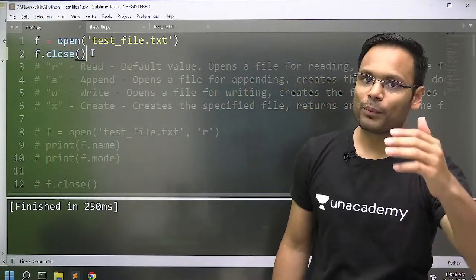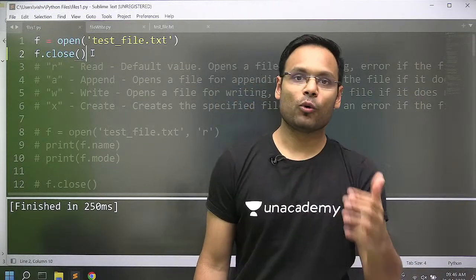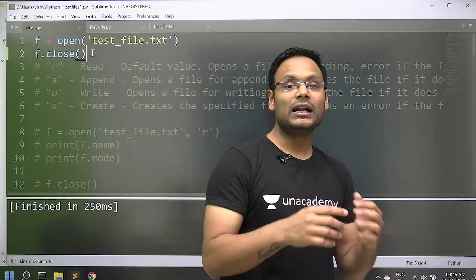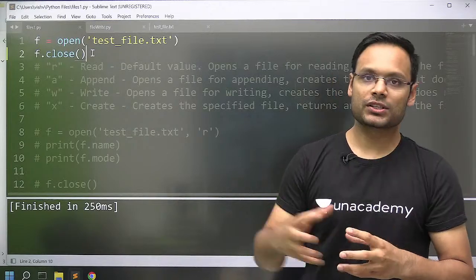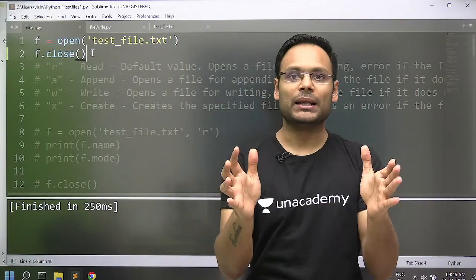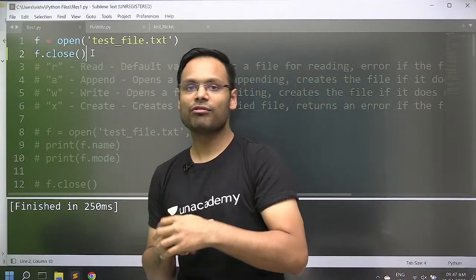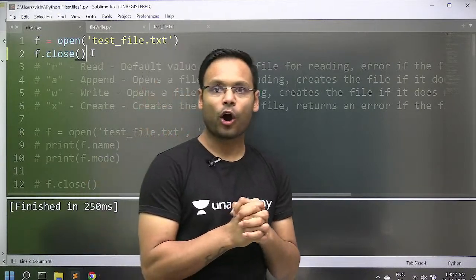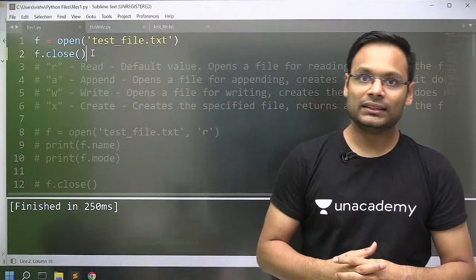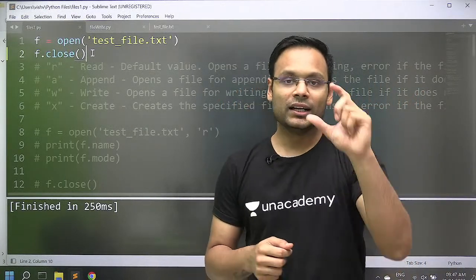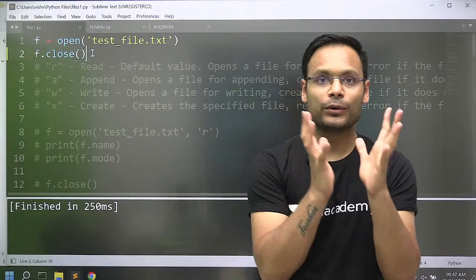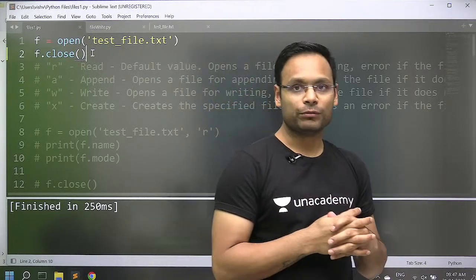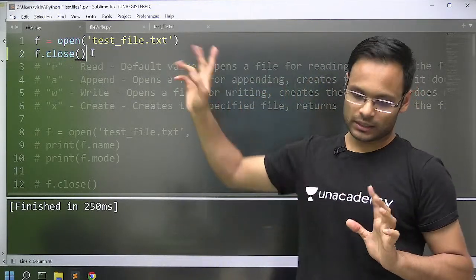Let's say you have opened a file, and multiple files you have open in your real world scenario. What happens? When you open multiple files, so many file descriptors will be created, and there is a limit by Python that these many maximum file descriptors you can open at a time. If you are opening an unlimited or indefinite number of files and you are not closing them, then ultimately, to open a new file, it may give you an error just because you have reached the max limit of the file descriptors. So to avoid such kind of leaks and problems, try to close this particular file like that way.